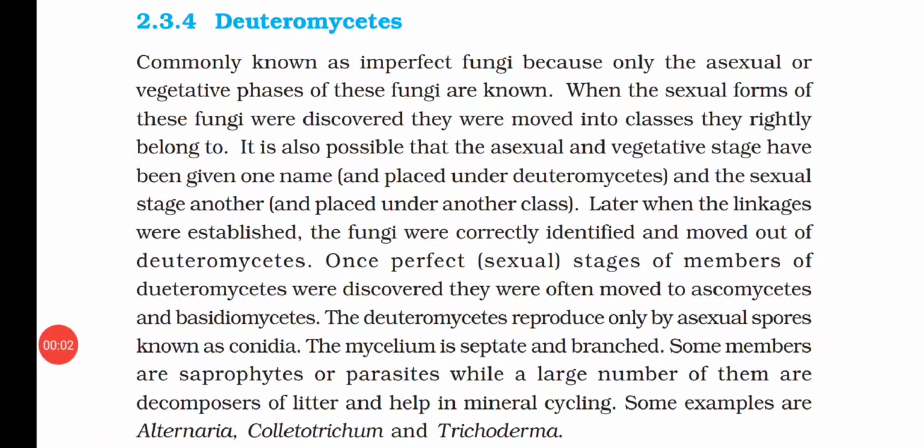Now the last one is Deuteromycetes, and this group is also known as the imperfect fungi. The reason is that we know only about the asexual or vegetative phase of these fungi. When the sexual form of these fungi is discovered, they will move into the class they rightly belong to. That means just because we don't know about the sexual reproductive phase of this type of fungi, whenever we come to know how they reproduce sexually, we will transfer them into the right class.